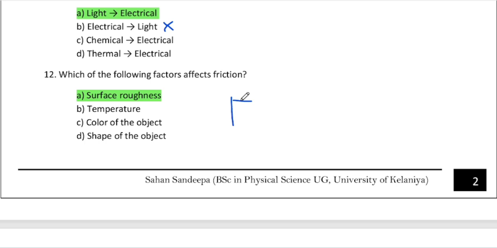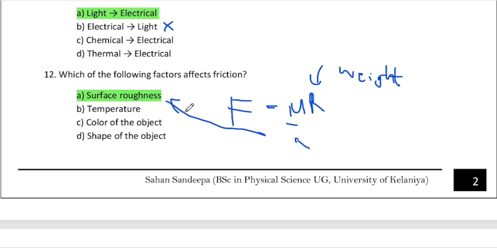You know that, sometimes I think you don't know about this formula. F equals mu R. R is basically the weight of the object. You know that a heavy cupboard is difficult to move, but a light-weight object you can easily move. The other thing is mu depends on your surface roughness, right? If your table is very smooth, it is very easy to move that thing. If your table is rough, it is a little harder to move, right? These are the two factors that affect friction: weight and surface roughness, right?